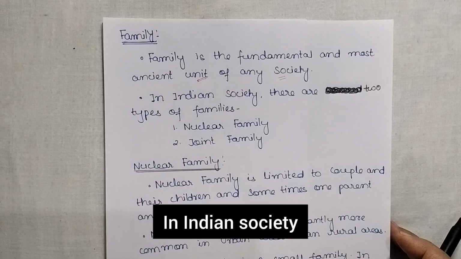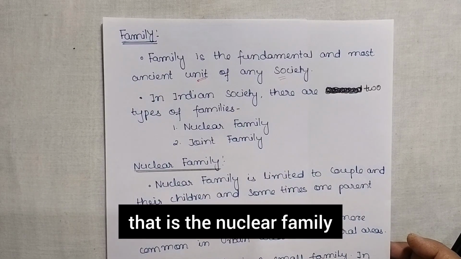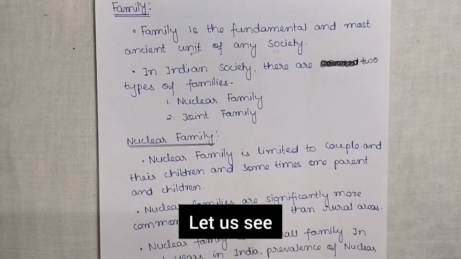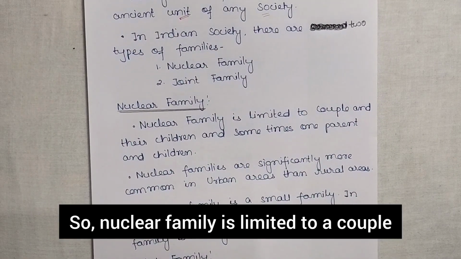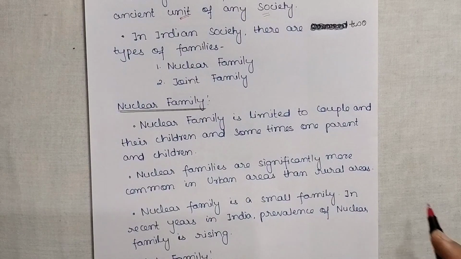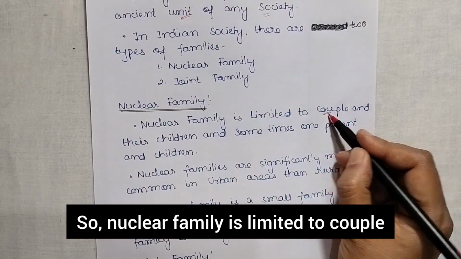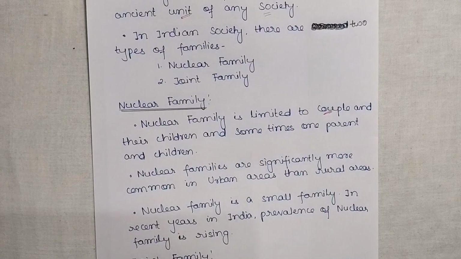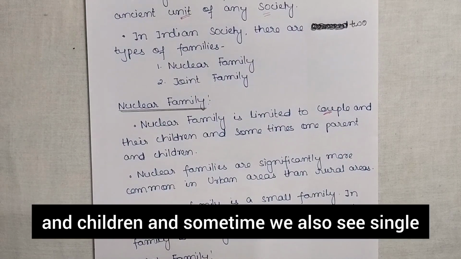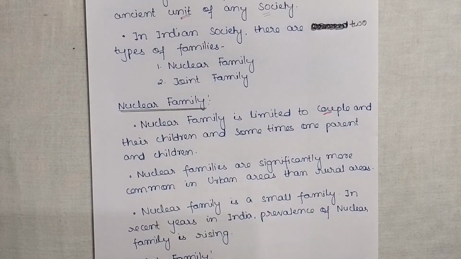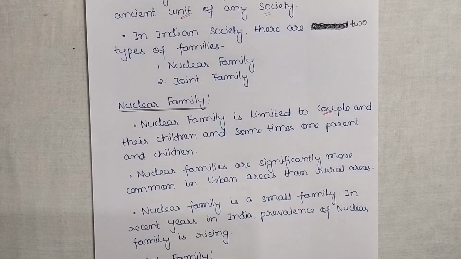In Indian society, there are two types of families. That is the nuclear family and the joint family. Now what is a nuclear family? Let us see. So nuclear family is limited to a couple and their children, sometimes one parent and children. So nuclear family is limited to couple, that is mom and dad and their children. It may be one or two, and sometimes one parent and children, and sometimes we also see single parents are also there. So single parents and their child or their children. Okay, so that is a nuclear family.